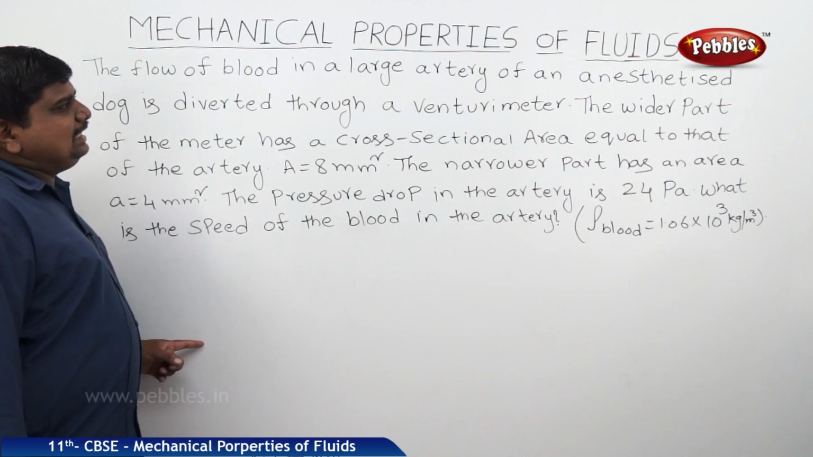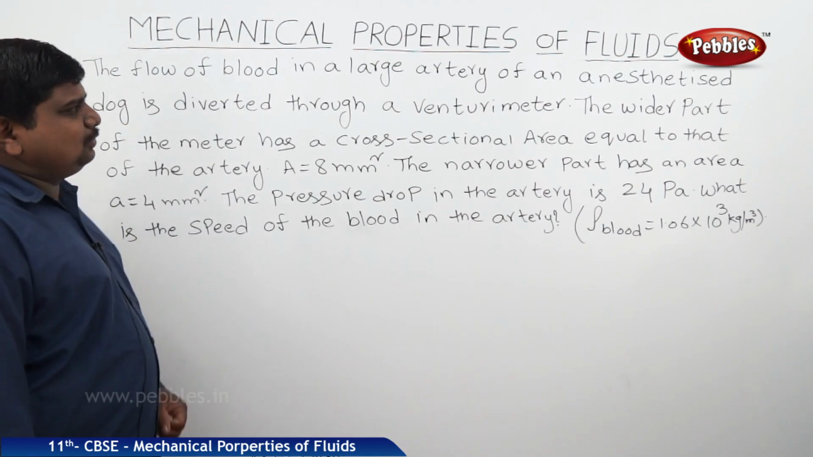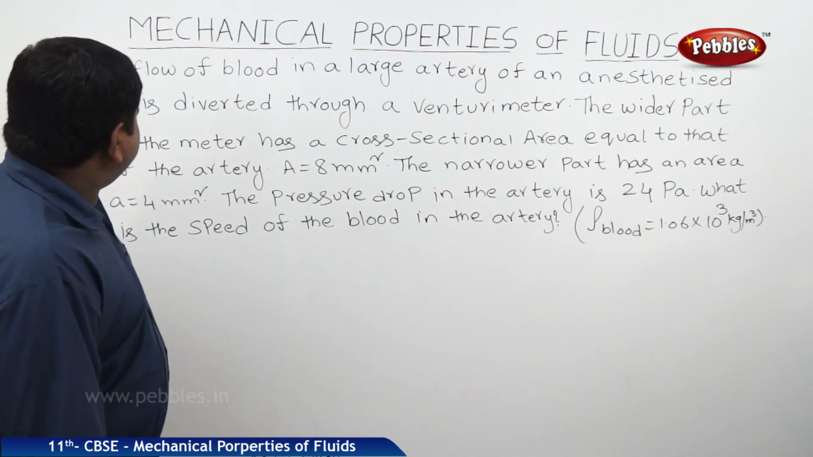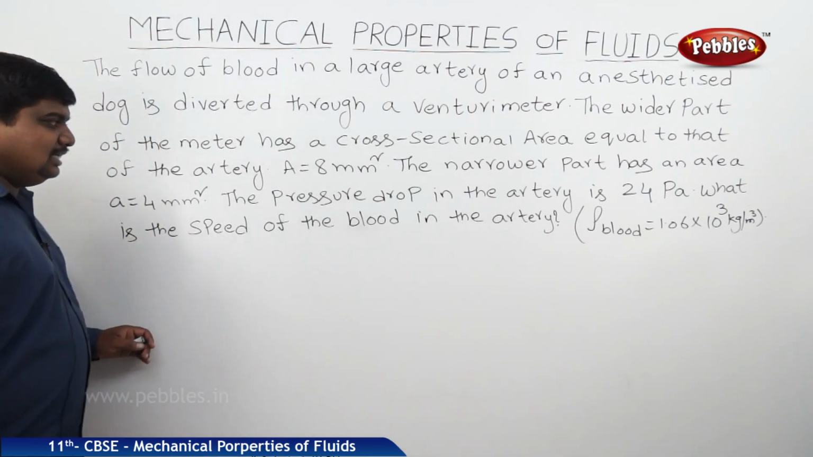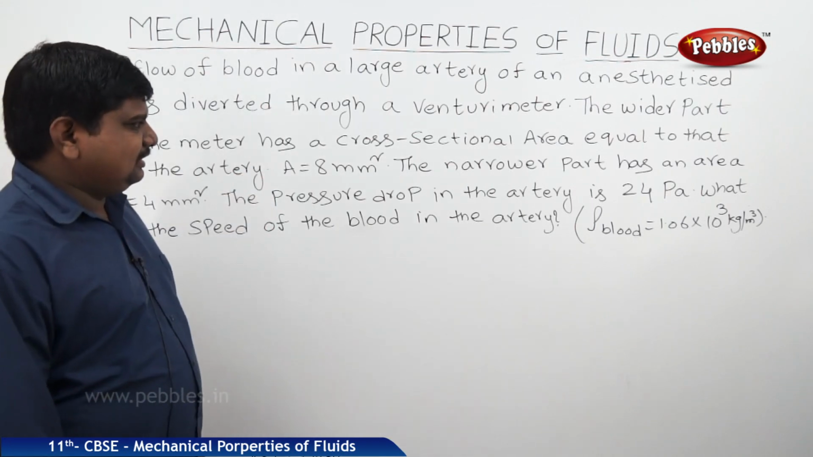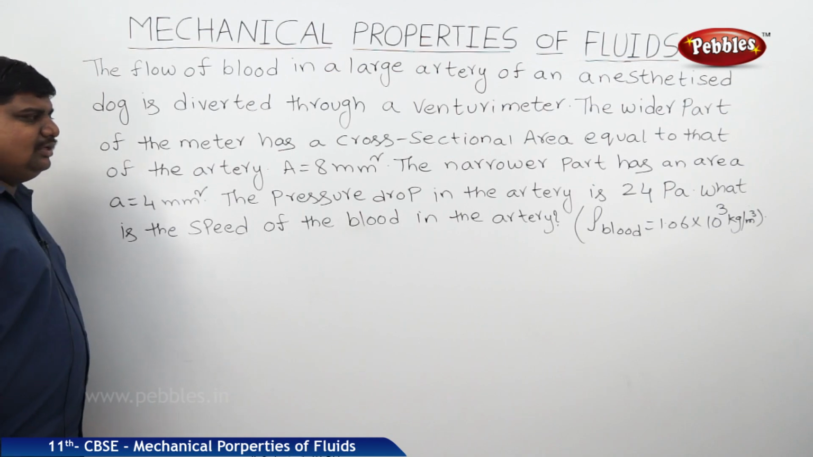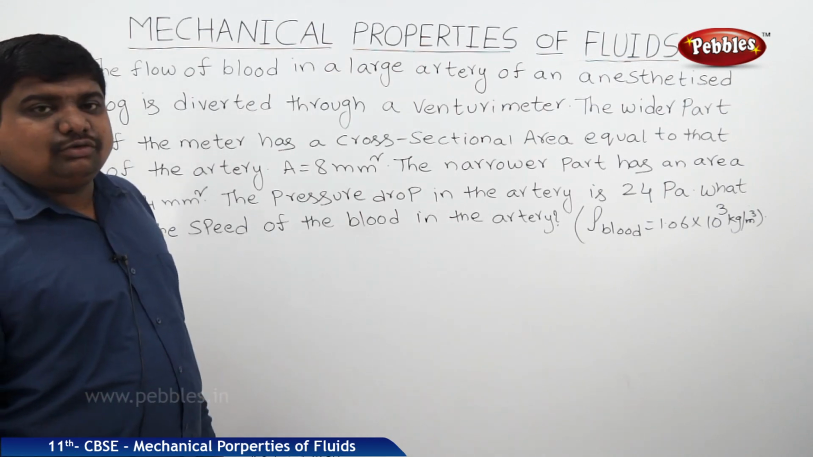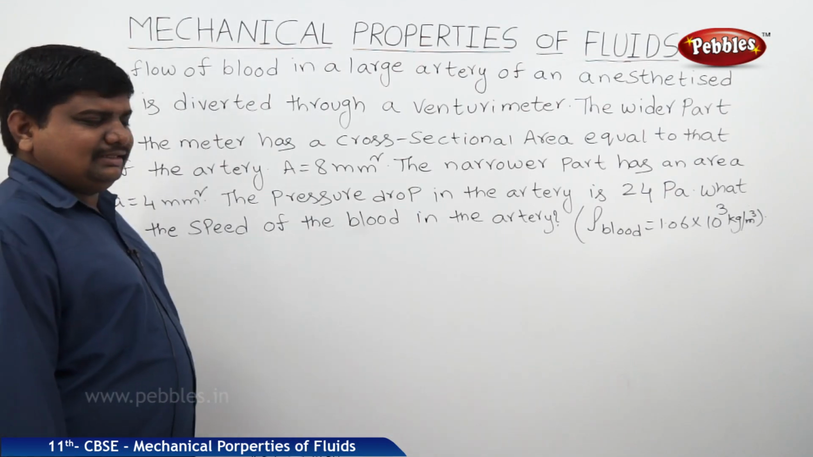The flow of blood in a large artery of an anesthetized dog is diverted through a venturimeter. The wider part of the meter has a cross-sectional area equal to that of the artery, nothing but A is equal to 8 mm square. The narrower part has an area a is equal to 4 mm square. The pressure drop in the artery is 24 pascals. So what is the speed of the blood in the artery?